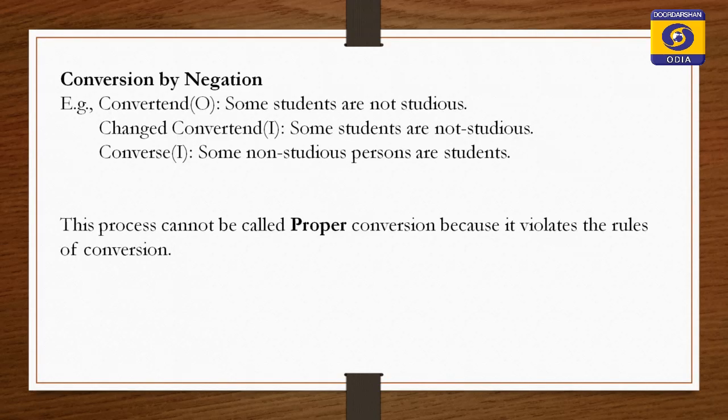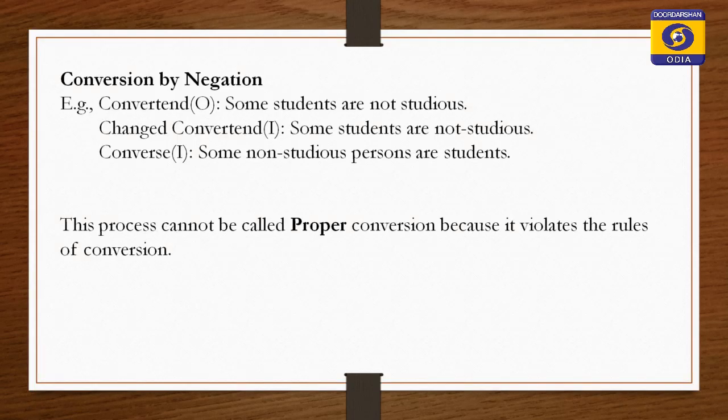After that they convert this I proposition. As you know, I proposition is converted to I proposition. Now, what will be the conversion? The conversion is: some not-studious persons are students. This is the converse, and it is an I proposition. But this type of conversion is not a proper conversion because it violates the rules of conversion.